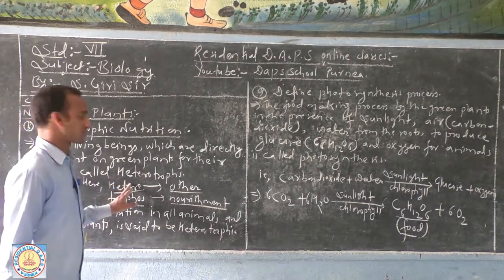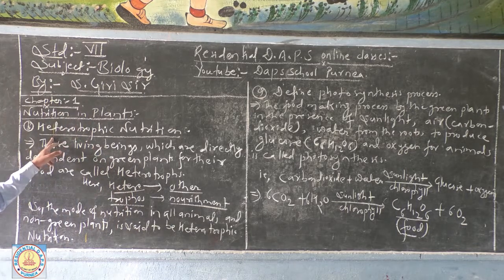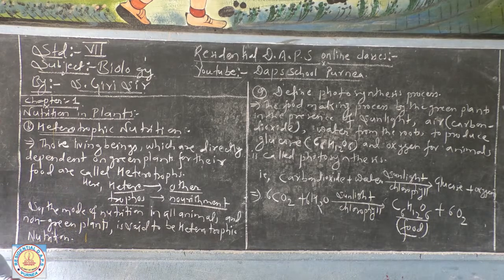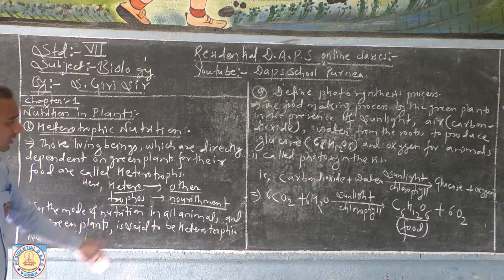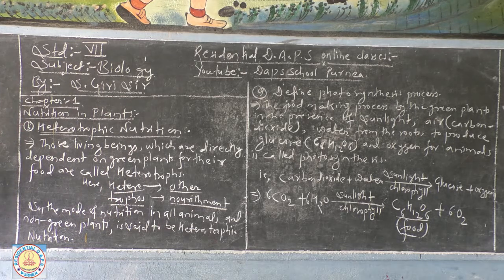So now dear students, it is time to discuss heterotrophic nutrition. Simply, you can understand hetero means other and trophic means nourishment. It means when living beings take nutrition with the help of other living beings, like green plants by animals, then such a mode of nutrition is said to be heterotrophic nutrition.